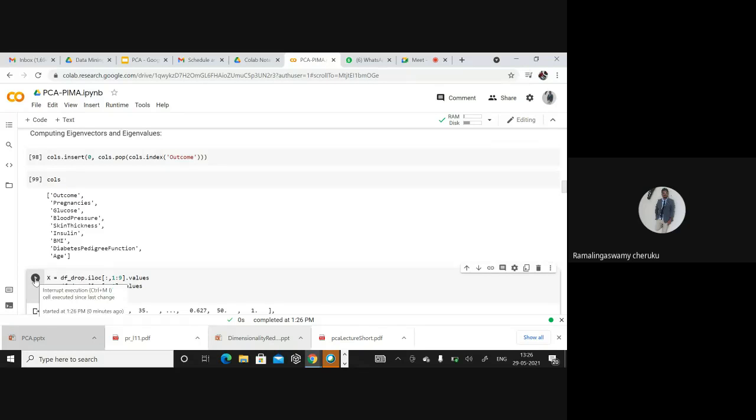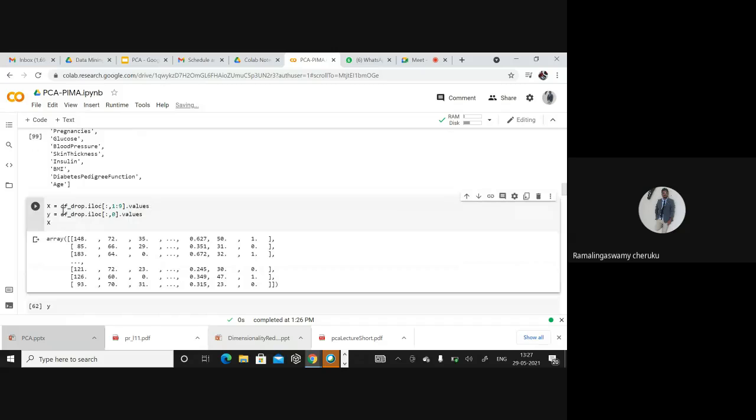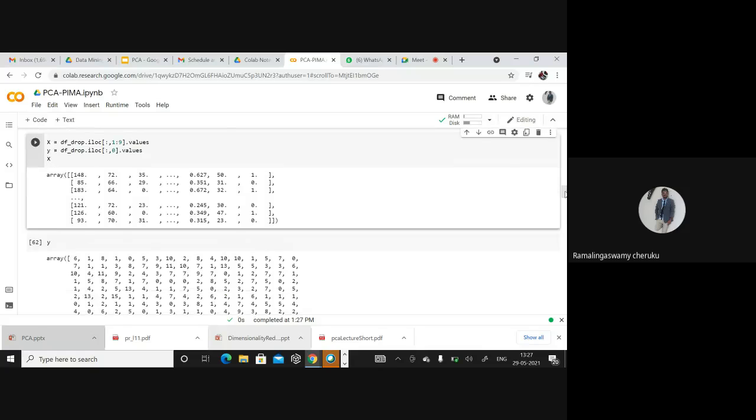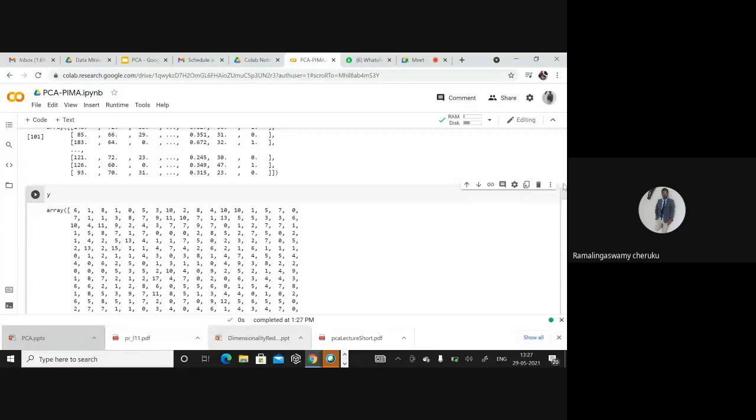So the X array will have all the features, and the Y array will have the class label information.